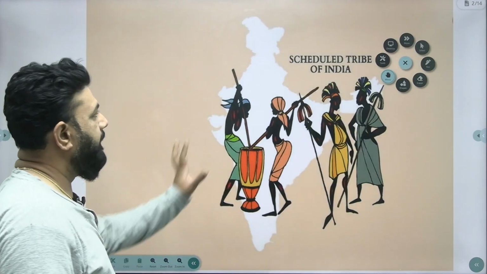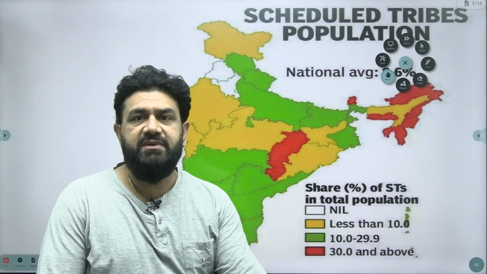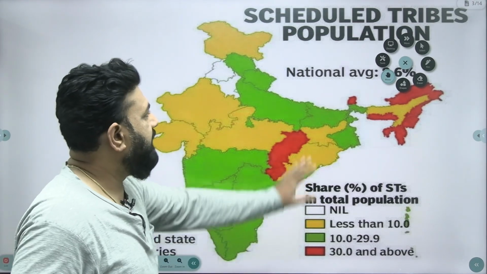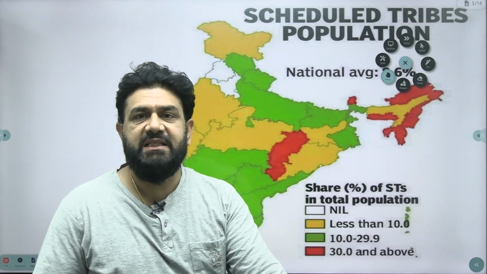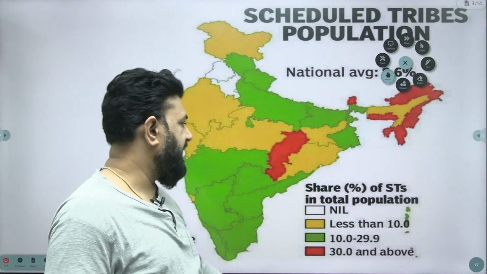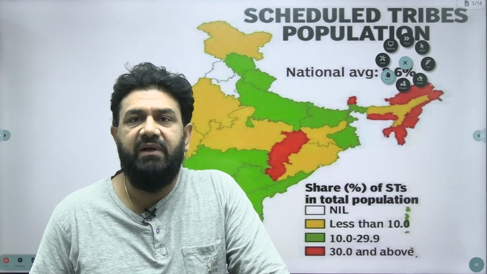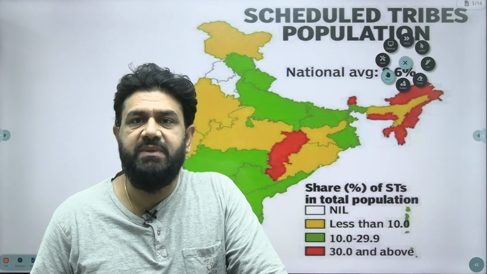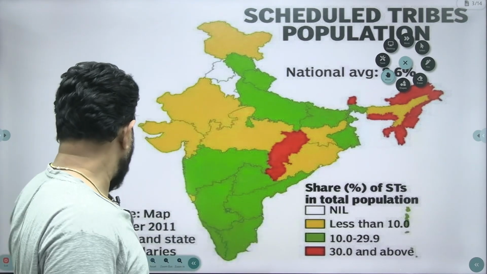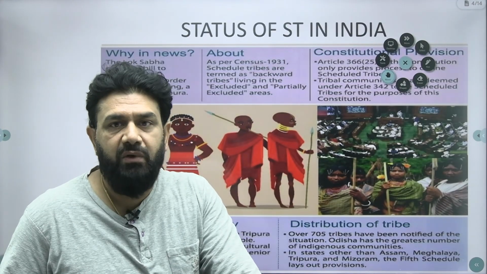Now when you look at it, according to the 2011 census, which is the prevailing and valid census as of now, we have approximately 8.6% scheduled tribes in India according to the Government of India census report. As you can see, Jharkhand and the northeastern parts of India have the highest concentration of scheduled tribes when compared with the total state population. And we will have a look at the criteria which we are following as of now.